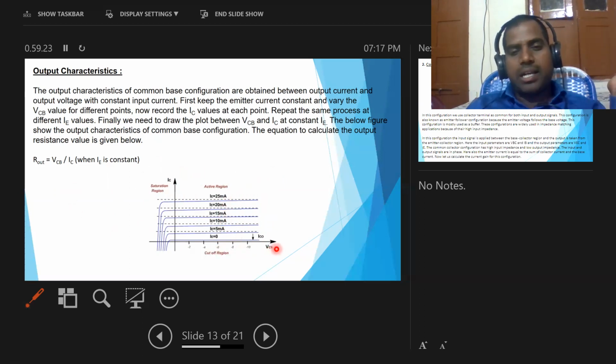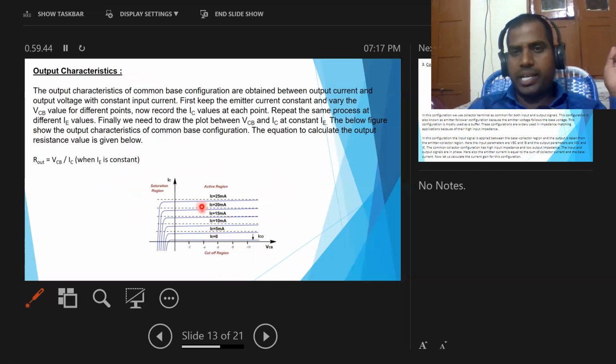Now we are changing output voltage like 2, 4, 6, etc. Now we take output current. Then we draw a graph in between IC and VCB. Now we get a graph like this. This graph represents the output characteristics of the common base configuration.